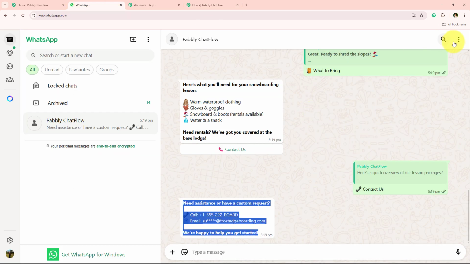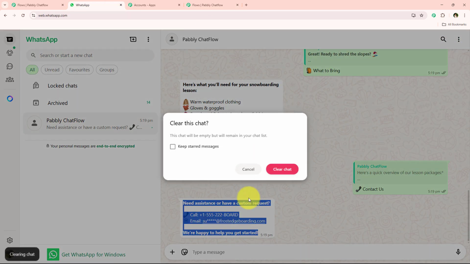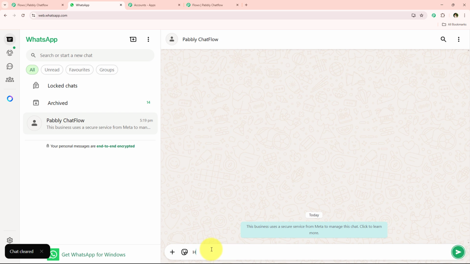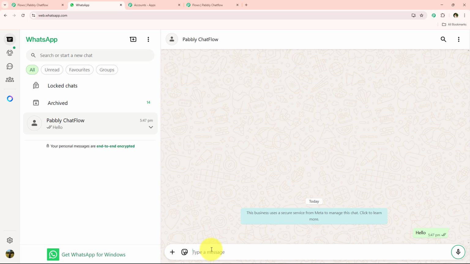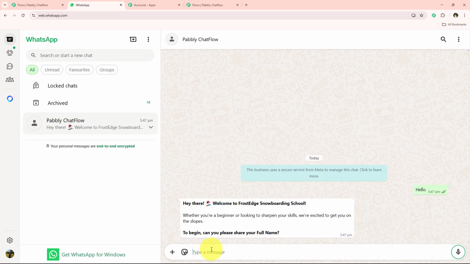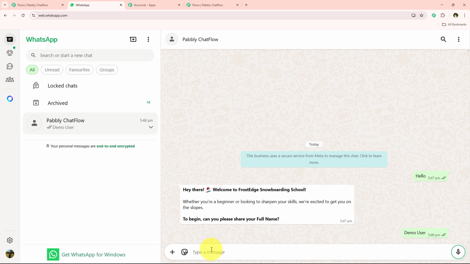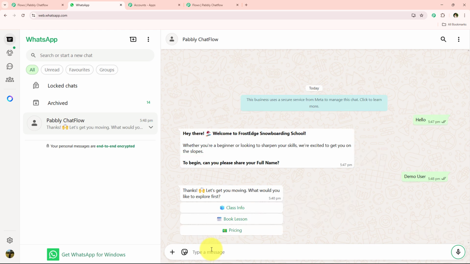So now after doing this, I'm just going to move on further. I'm just going to open my WhatsApp. I'm just going to clear the previous conversation so that we can start fresh. And now I'm just going to message this WhatsApp chatbot. Let's say this time I'm just going to send them a hello. And once I send them a hello, yes, it is asking me for my full name. So let's say this time I'm just going to share my full name as demo user. So once I share my full name, yes, it is going to run exactly the same like I showed you in the starting of this video.